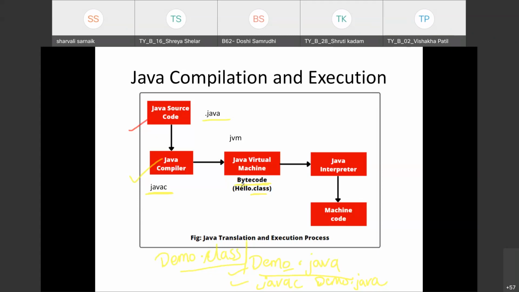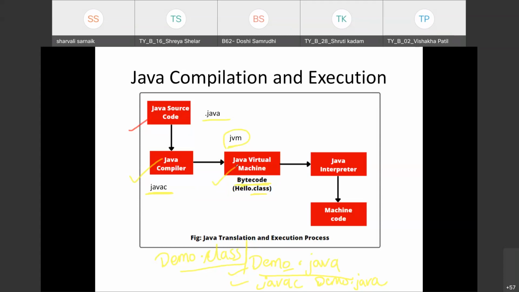Now this bytecode does not execute directly on your hardware, but it is capable of executing on a software-based machine called the JVM.